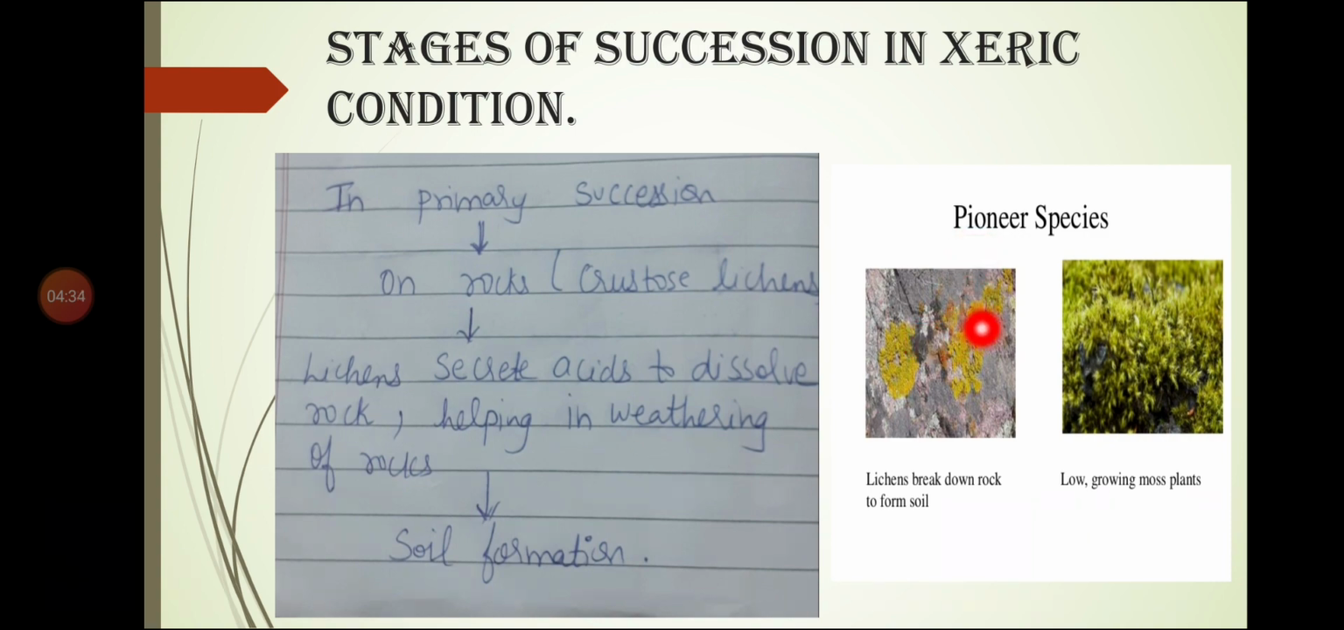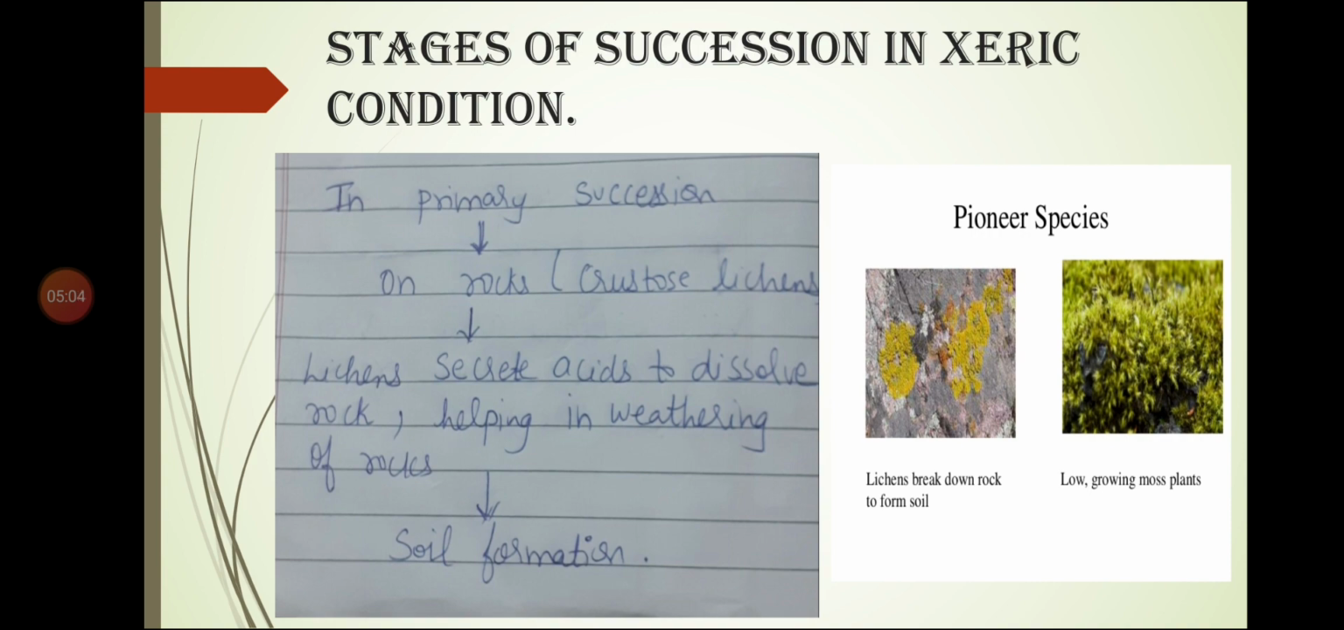You can see these lichens here. And these lichens secrete acids. Lichens are secreting acids to dissolve the rocks. And when lichens secrete acids and the rocks are dissolved, this process is known as weathering of rocks. And when the rocks are broken down into small particles, it leads to formation of soil.